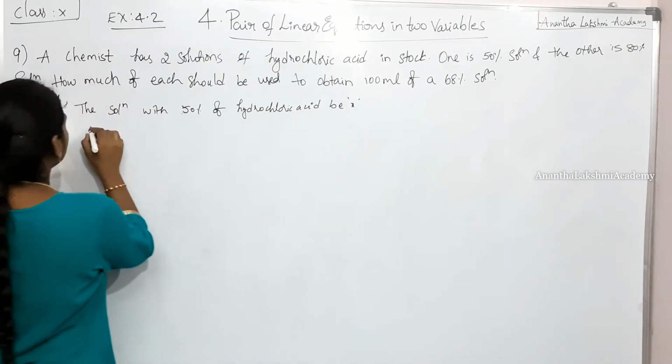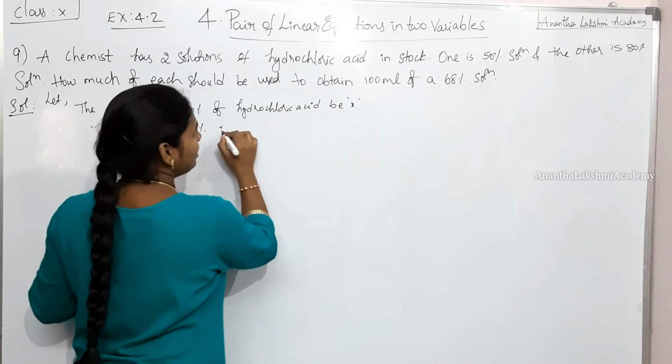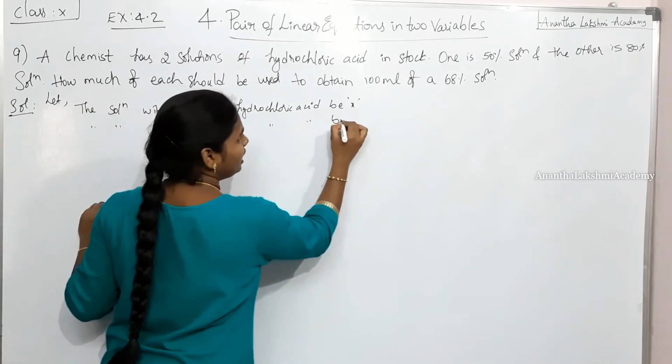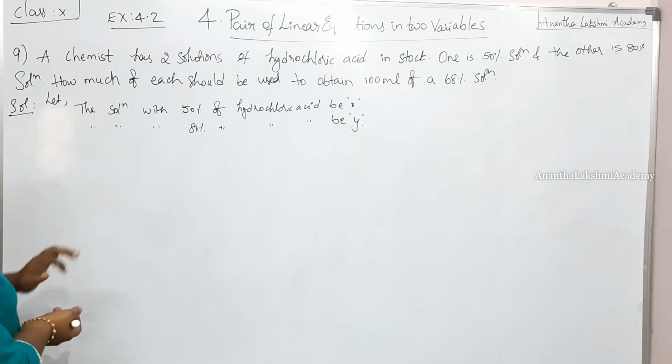Okay. Next, the solution with 80% of hydrochloric acid be y. Now what did he say?